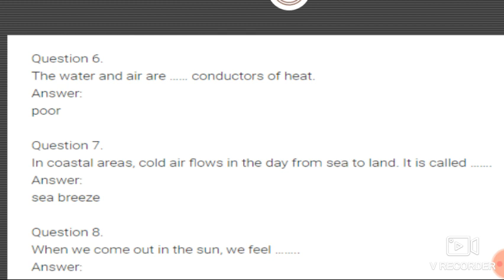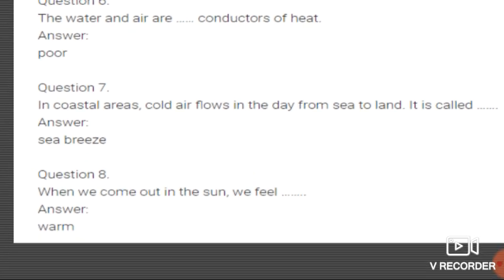The cold air flows in the day from sea to land, it is called... We have seen the two terms. Okay students, what are these two? Land breeze and sea breeze. So how does the sea breeze form, students? Whenever the cold air flows in the day from sea to land, it is called a sea breeze. So the answer for this question is sea breeze.